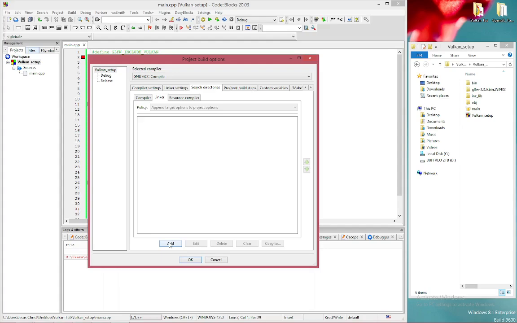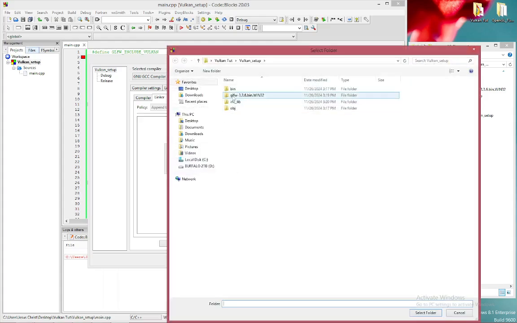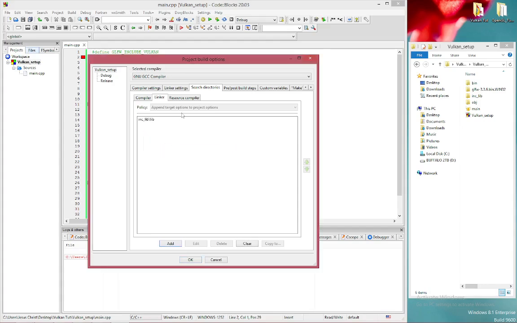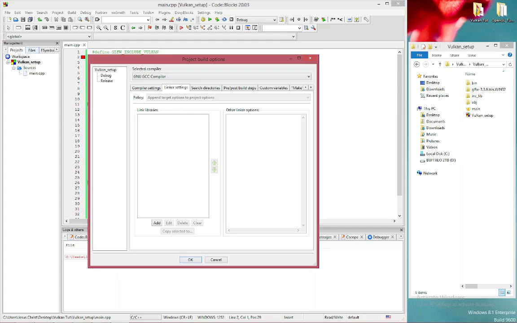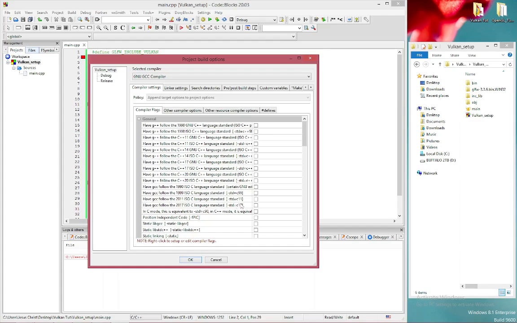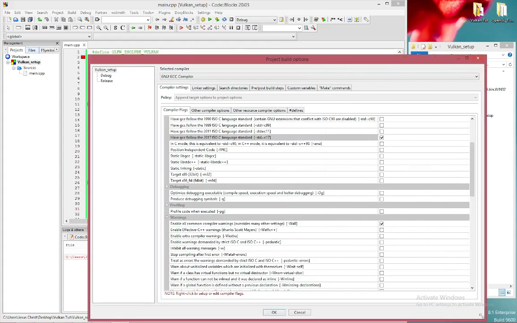I'm going to click linker and do the same thing but for lib. Linker goes to lib. Match the L with the L. Add, click the blue folder, inc lib, go to lib, select folder, click yes, click OK. Now we want to do a few things in here in this window right here. Oh, I'm sorry, first what we want to do, we want to go down to std c++17 and check that. That's going to be in your compiler settings. The compiler flags is going to be std17 down there. You should be able to see that.